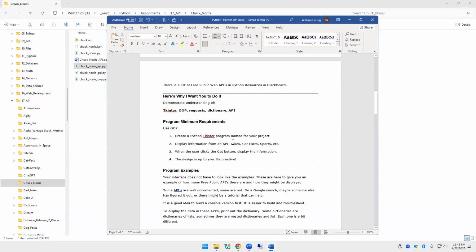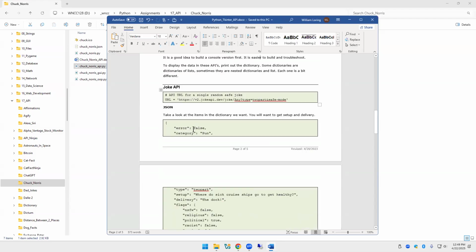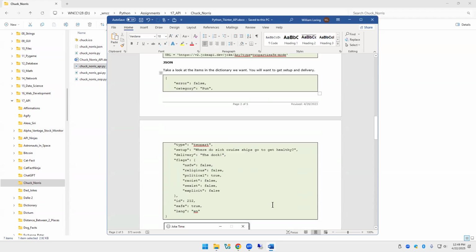So I do have a list of some ideas. As you're developing it, some APIs are well documented, some are not. Build a console version first. And then you want to find the JSON dictionary, just like we've been doing.